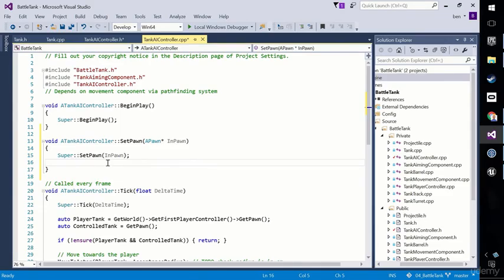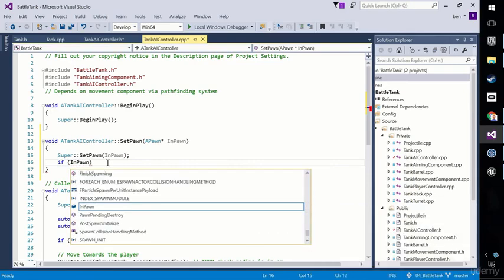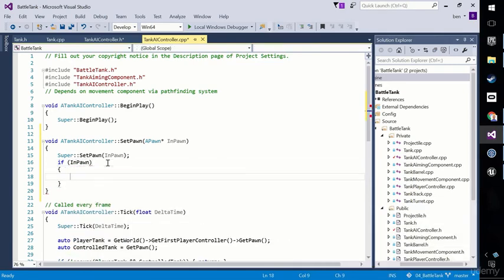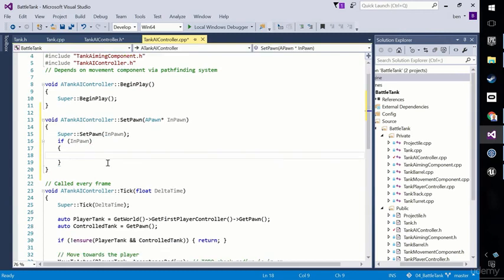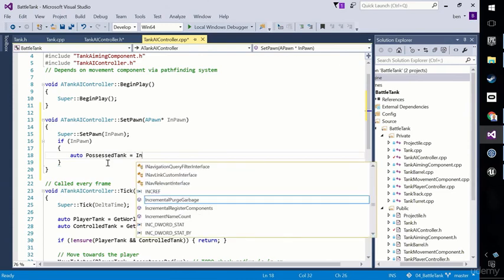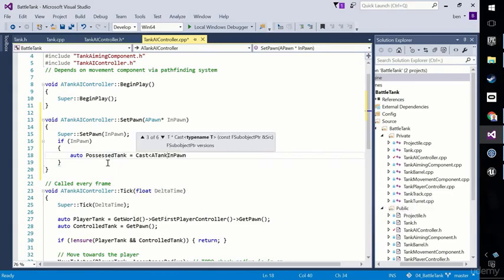Now, the next thing we need to do is only do what we're going to do next if we have an InPawn. So one way to do that is to say if InPawn, and then we go into a block of code. If we don't have one, we don't even want to proceed. Then what we're going to do is work out what the possessed tank is. And that is the InPawn that's coming in, so the pawn that this AI controller is possessing, but we need to cast it to a tank.